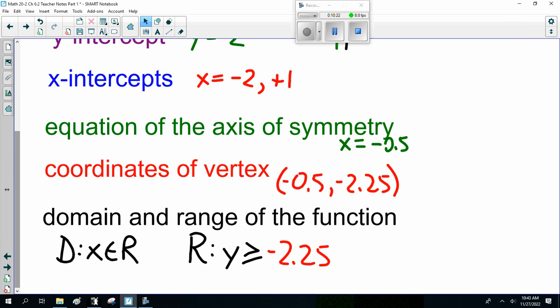Now, I hope you guys got that. Now, I'm going to pause the recording here because this is getting kind of long, and then we're going to go on and talk about intercepts.